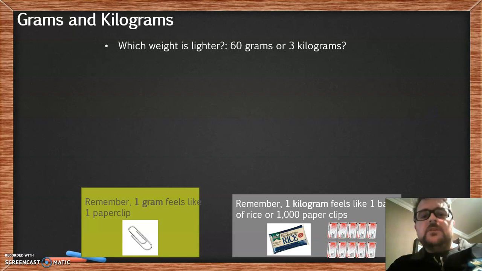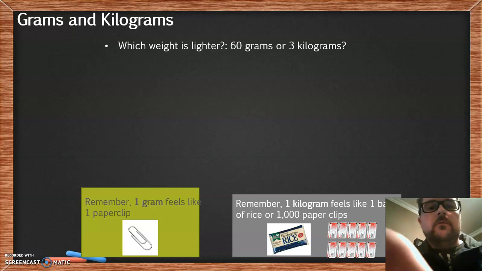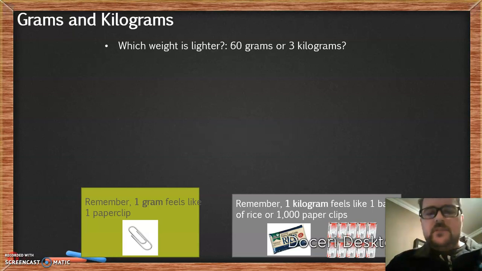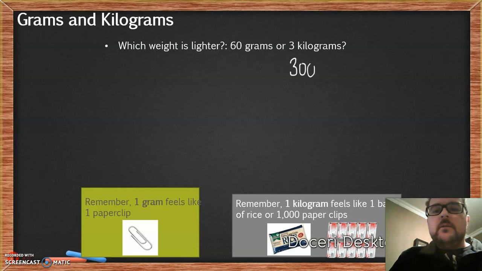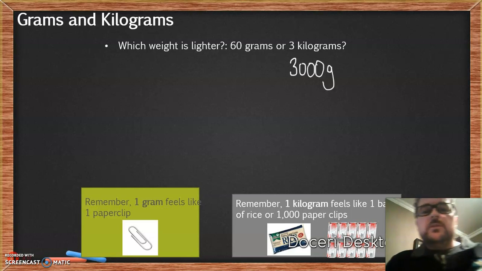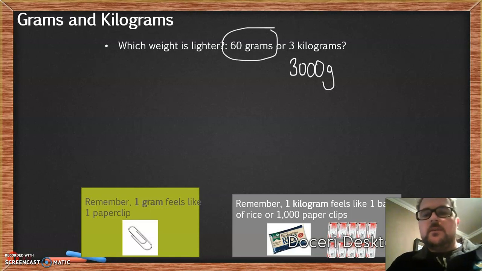Okay, so which is lighter, 60 grams or 3 kilograms? Now, remember, 60 grams is in its simplest form, but the 3 kilograms could be also written as 3,000 grams. Which is the lighter weight? Definitely the 60 grams, hey? Definitely the 60 grams.